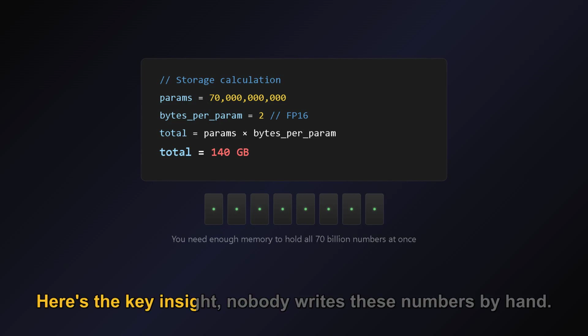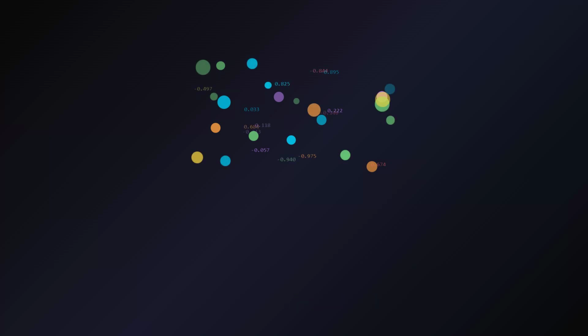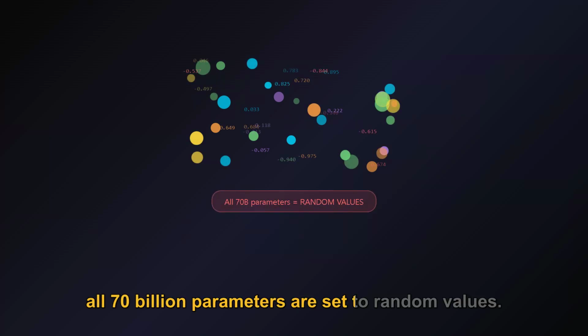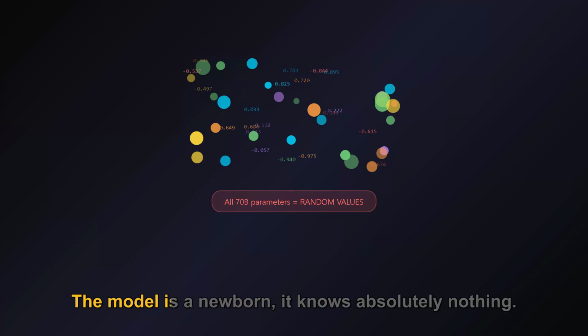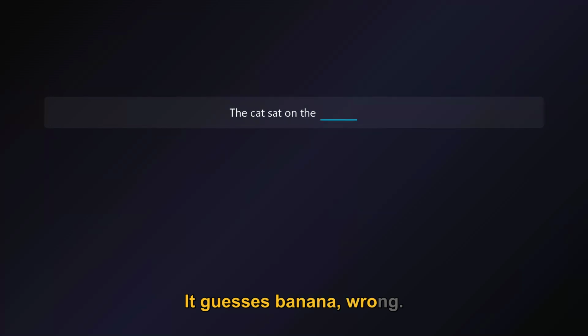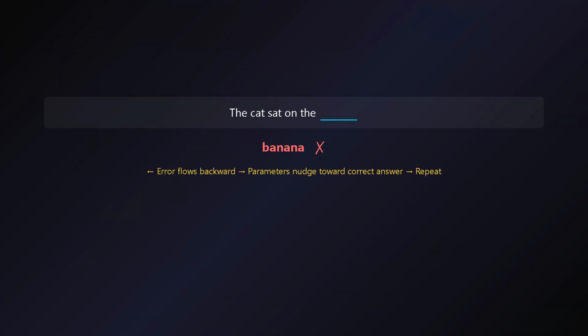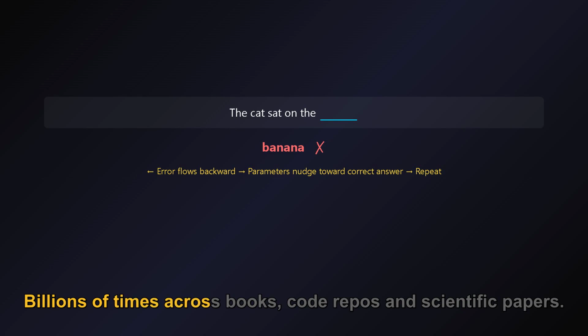Here's the key insight: nobody writes these numbers by hand. When a model is first created, all 70 billion parameters are set to random values. The model is a newborn. It knows absolutely nothing. Then comes training. Show the model "the cat sat on the ___." It guesses "banana," wrong. Calculate the error. Nudge the parameters slightly toward the correct answer and repeat. Billions of times across books, code repos, and scientific papers.